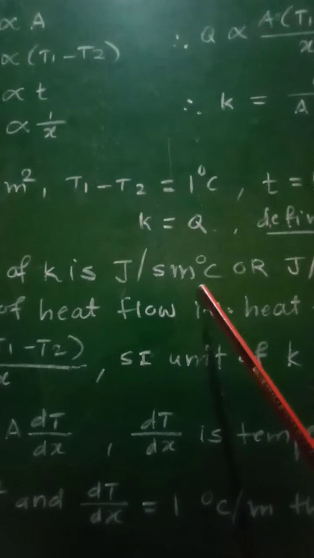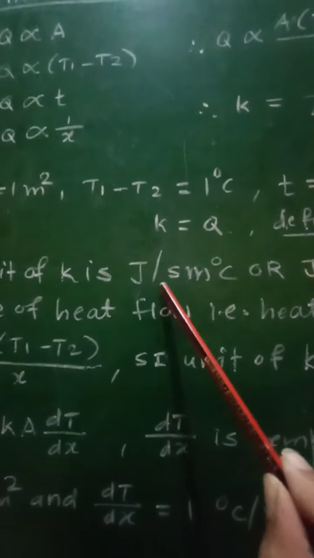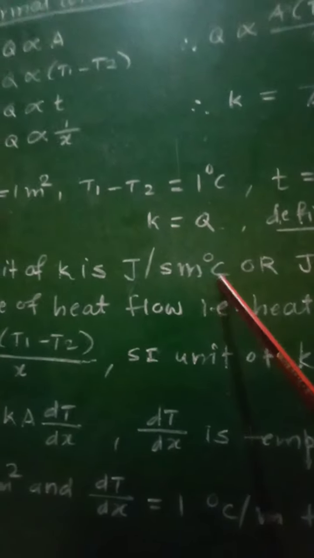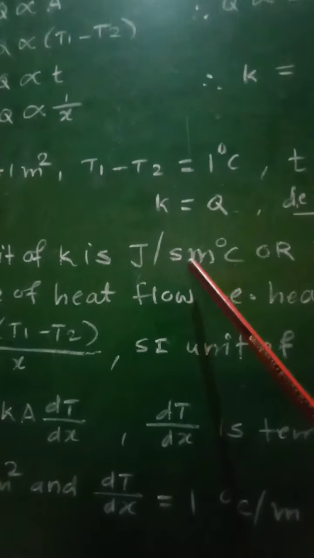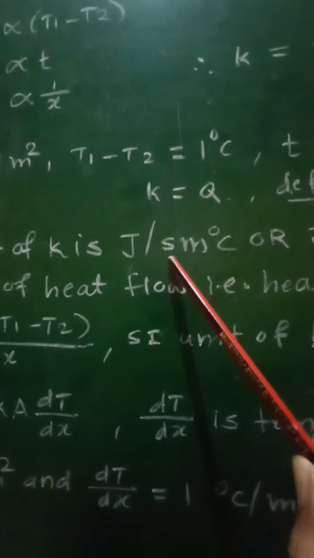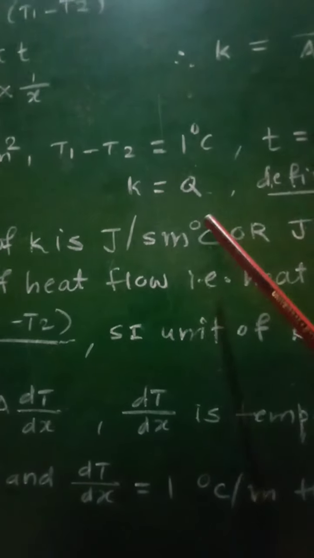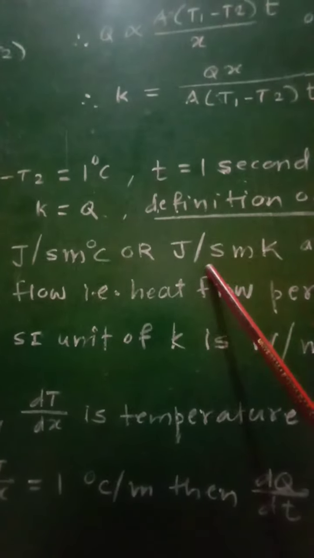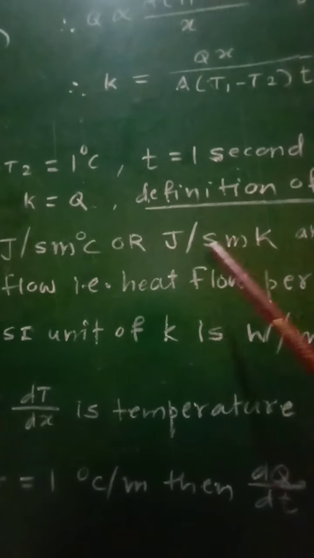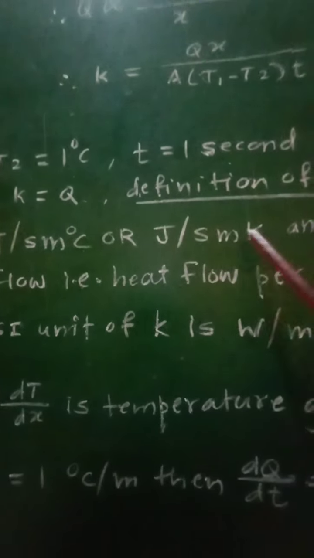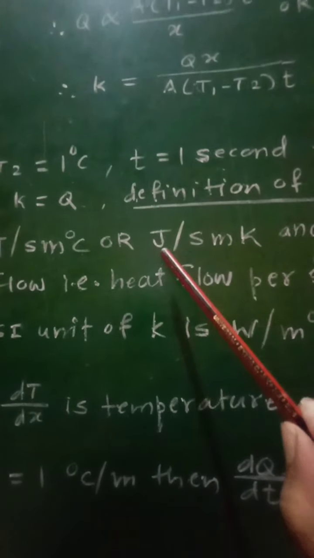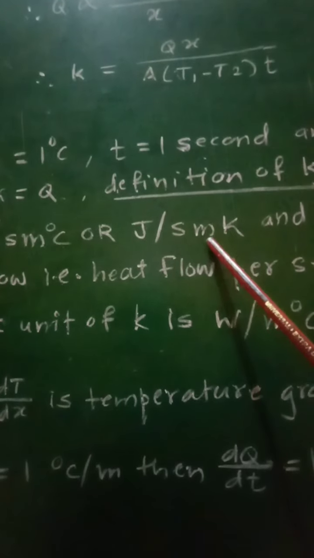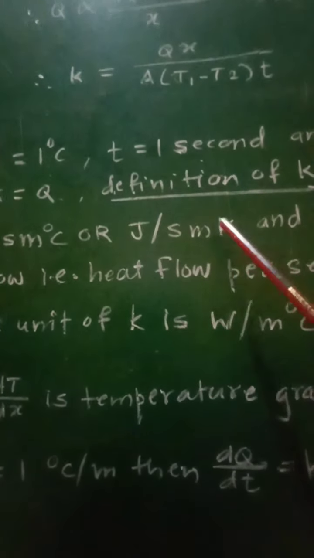meter degree Celsius. It can also be written as joule S^-1 M^-1 degree Celsius^-1, or joule per second meter Kelvin, or it is also written as joule S^-1 M^-1 K^-1.